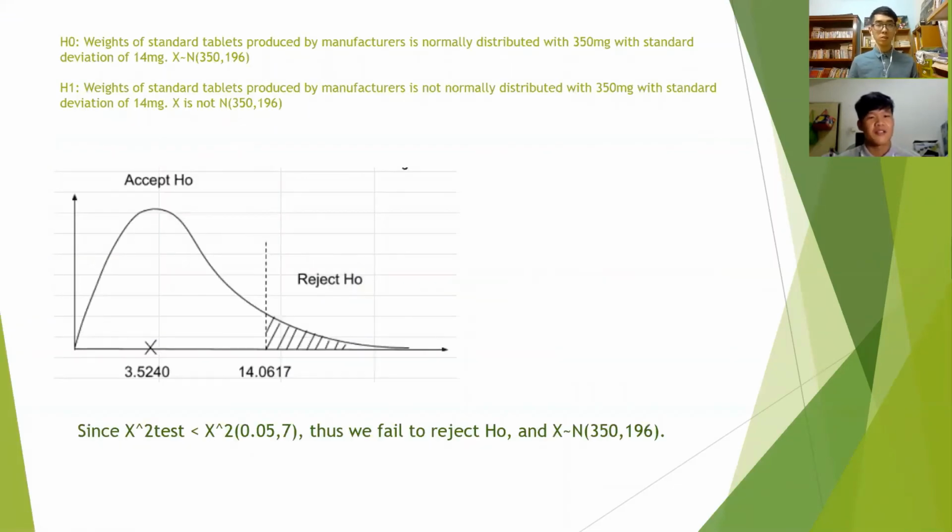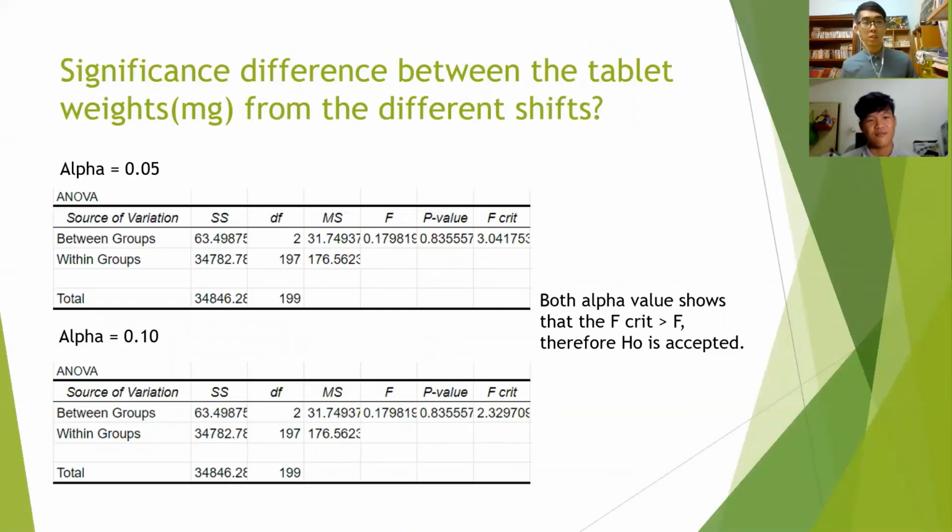For question B, the summary is that we have proven that the chi-square test statistic is smaller than the chi-square value that we obtained from the statistical table. Thus, we are able to show that we fail to reject H0, which is that the weight of the standard tablets produced by the manufacturer is normally distributed with a mean of 350 milligrams and a standard deviation of 14 milligrams.